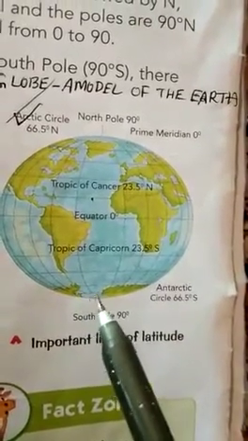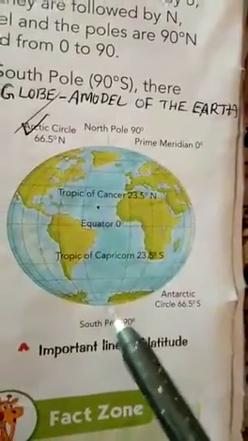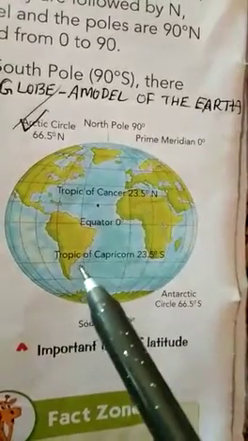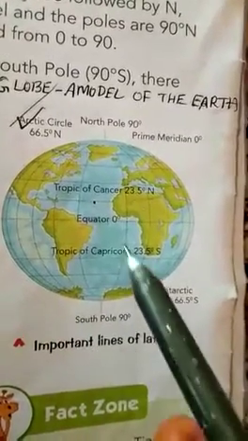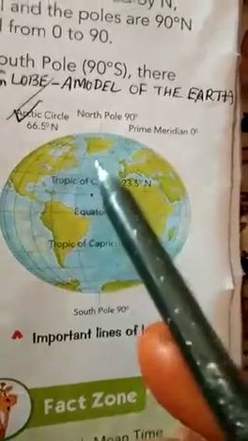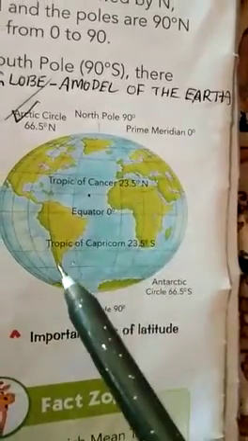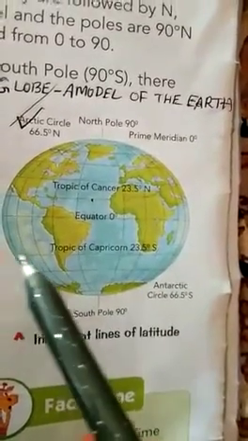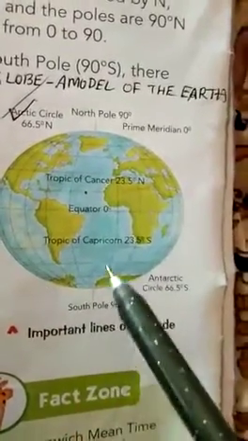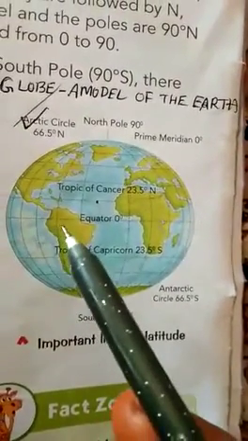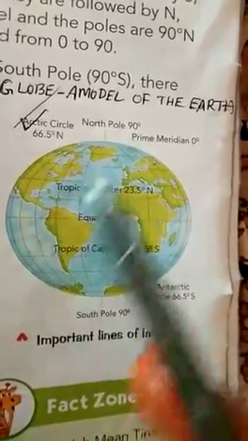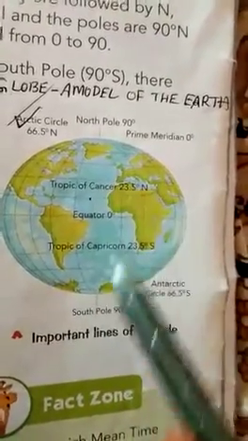Now we are going to discuss the lines on the globe. If you observe the globe, there are many lines on it. Some lines are running from North Pole to South Pole.